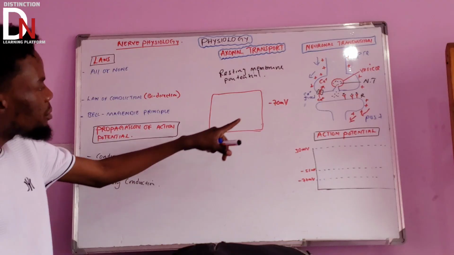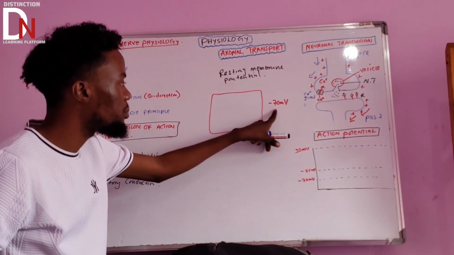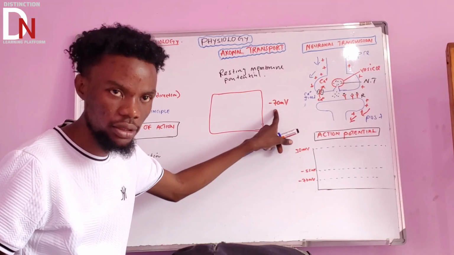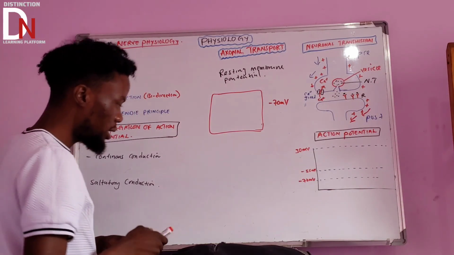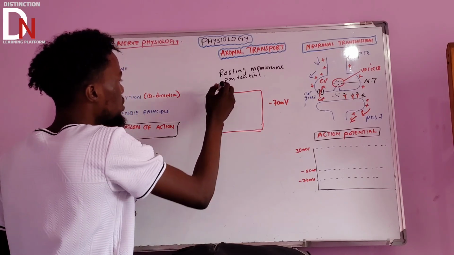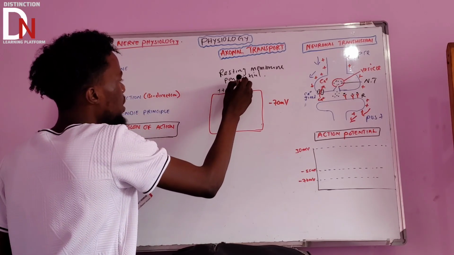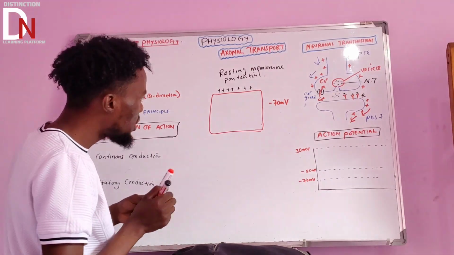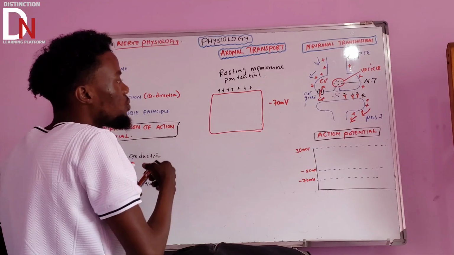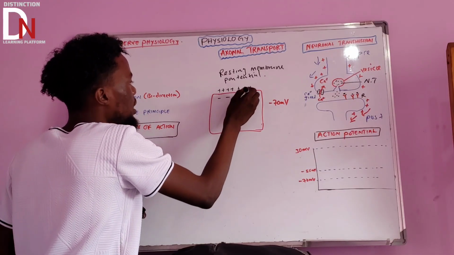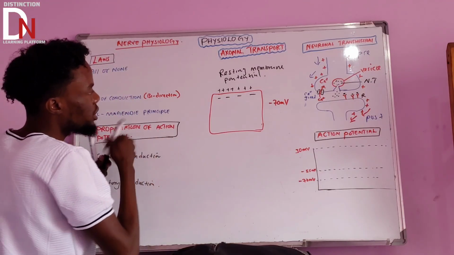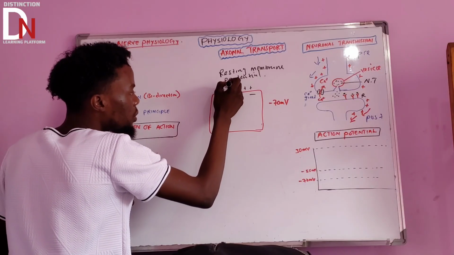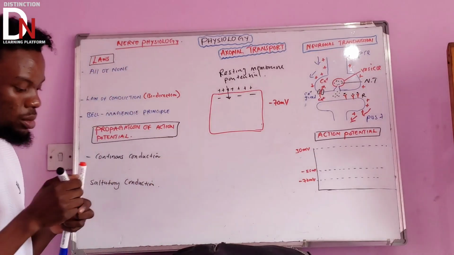So what are the important factors contributing to this resting membrane potential, the type of membrane potential where a nerve cell is not stimulated? It has been shown that when a cell is not stimulated, the outside of the cell membrane, this bilayer lipid layer, is positive, and the inside is negative. This resting membrane potential happens across the cell membrane.